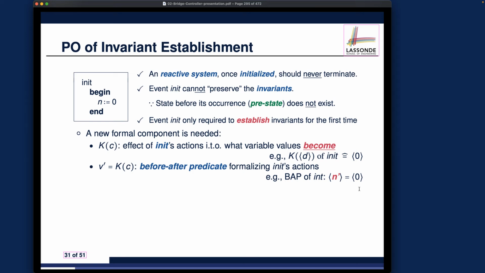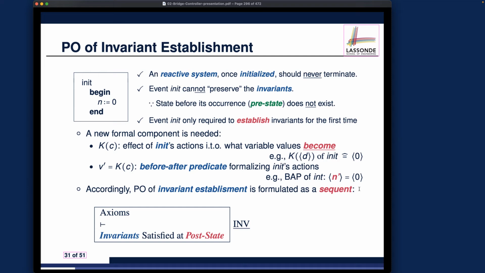Now we will be ready to formulate the sequent for the proof obligation for invariant establishment. Let's take a look. That will be the informal one over here. We say that, assuming all the axioms, and remember, we cannot mention variables over here. There are no pre-states, so that's why the invariant is not mentioned over here in the hypothesis of the sequent.